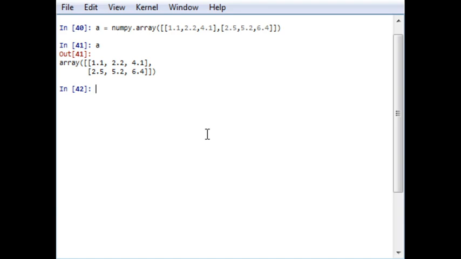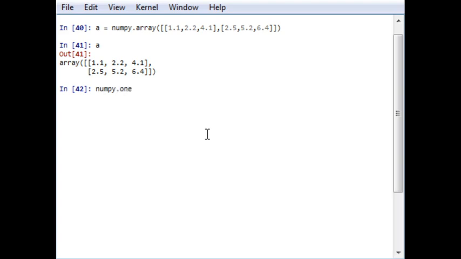Now I am going to create an array with ones_like. It is used if you want to create an array which is similar to the array a, with the same size and same shape, but with elements only equal to 1.